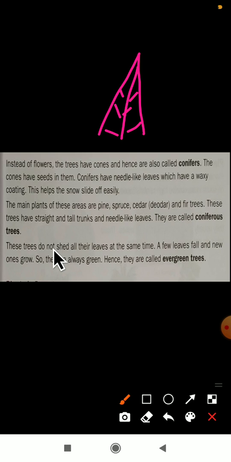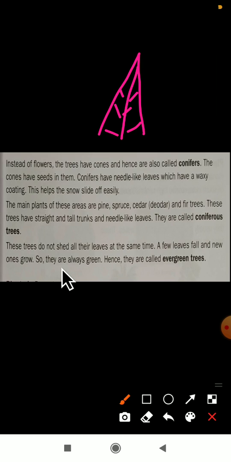These trees do not shed all their leaves at the same time. Yes, dear students, as we learned about plants, all the plants shed their leaves, nothing but all the leaves fall off here. But what they are telling here, these trees do not shed all their leaves. A few leaves fall and new ones grow. Only some of the leaves will fall off, the remaining will stay on the plant, and again the new ones will start to grow.